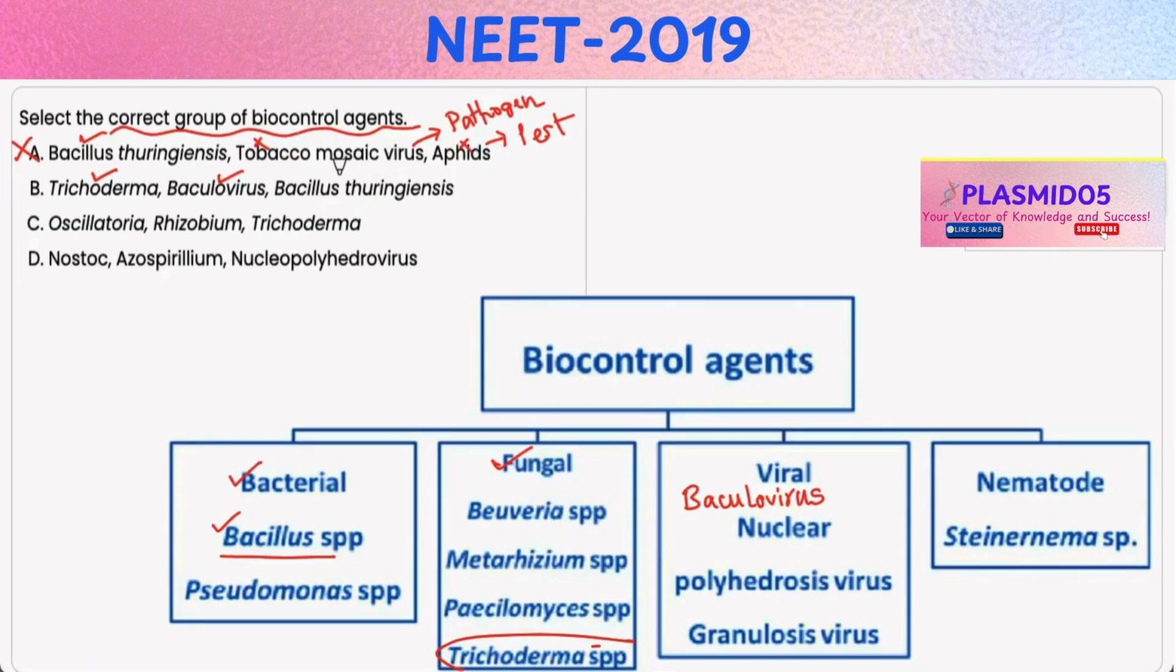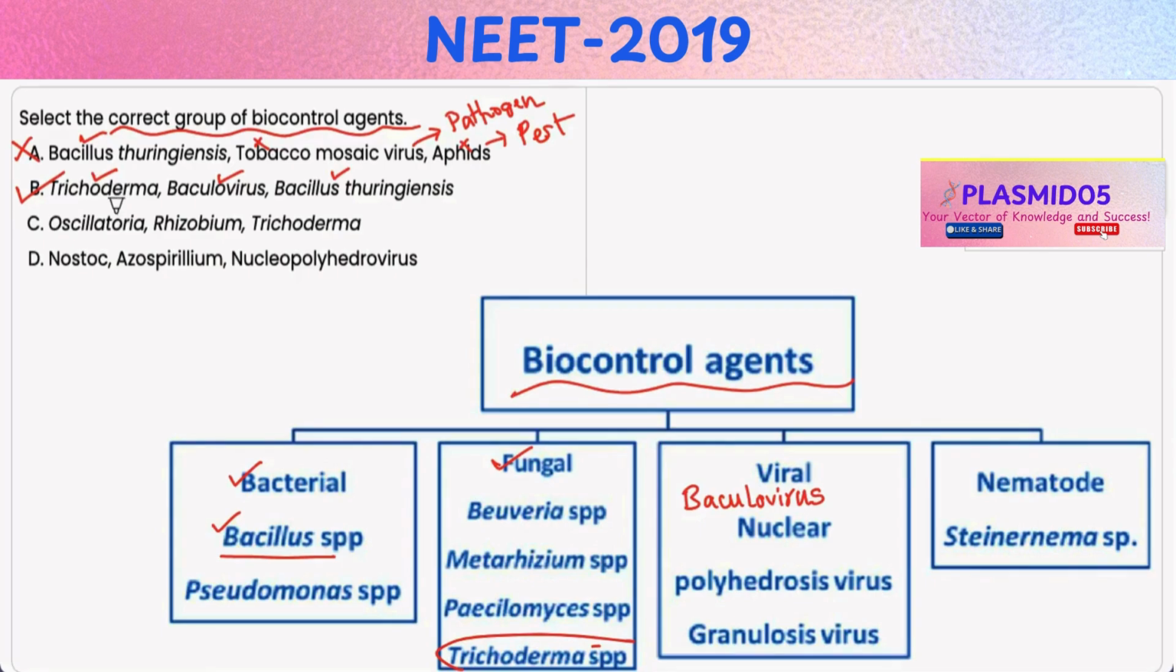Bacillus thuringiensis is a bacterium that produces a toxin known as Bt toxin, which is harmful to many insect larvae, and it is commonly used to protect crops from pests like caterpillars. Thus, it is also a biocontrol agent. Hence, this group contains all the agents which are used for biocontrol in agriculture to control pests and pathogens. Thus, it is the correct option.